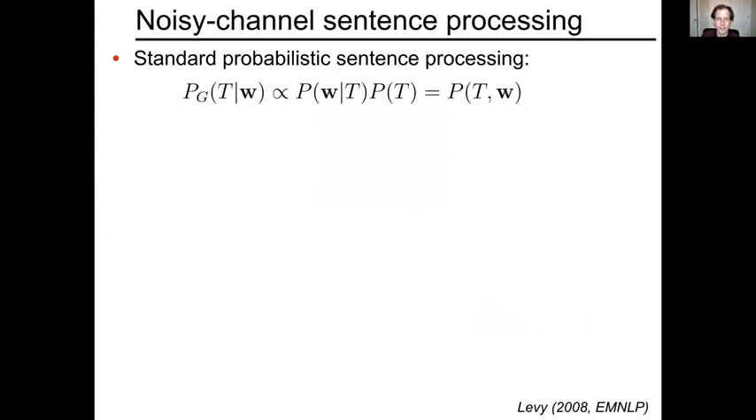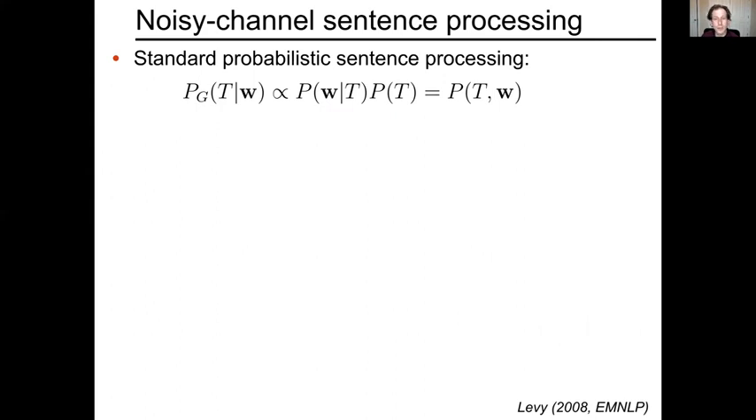On this view, in sentence processing, for example, if we wanted to do something like parsing, on standard probabilistic sentence processing, if we want to get, for example, the probability distribution over parse trees T for a word sequence W, we use Bayesian inference and we say that it's proportional to the likelihood of the word sequence given the tree times the prior probability of the tree, or without using the chain rule decomposition, it's just the joint prior on T and W.